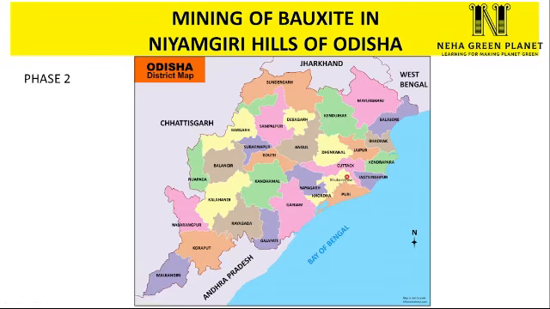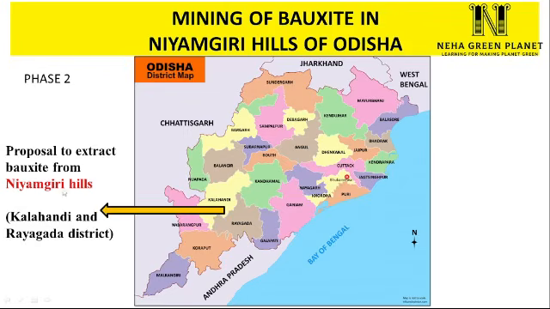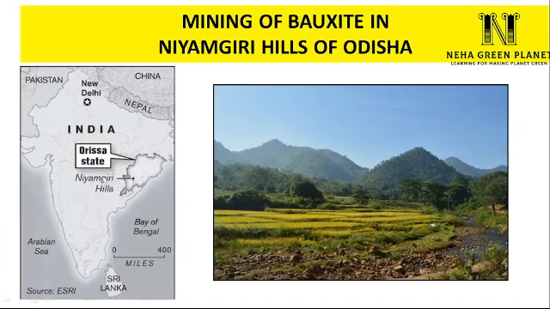business expansion, the company Vedanta Resources wanted to extract bauxite within the state of Odisha. So they observed that the Kalahandi and Raigad region is the area where the Niyamgiri hill was located, and thereby the company wanted to do mineral extraction from Niyamgiri hill, which is located within Kalahandi and Raigad district of Odisha. But when this proposal of bauxite extraction from Niyamgiri hill came out, it didn't go well with the local community. Niyamgiri hill is considered to be a sacred mountain range by the local community because the local community derives all its resources from this hill.